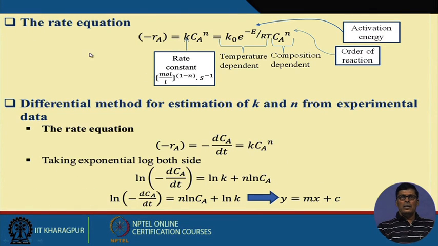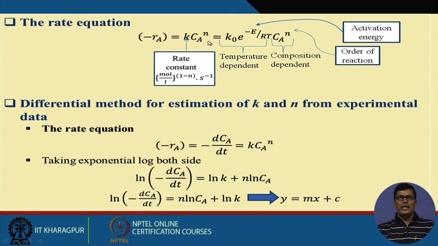Now suppose a simple rate of reaction: A converted to B, how can we write this rate expression? -rA equal to k CA to the power n. What is k? k is the rate constant, and n is the order of reaction. Both are experimental parameters, and I will show you how we can determine these experimental parameters.